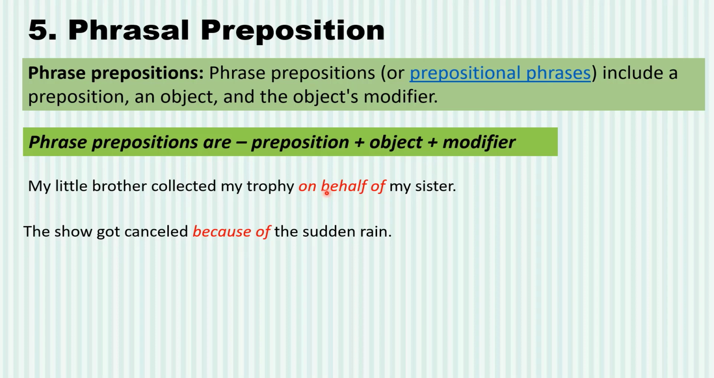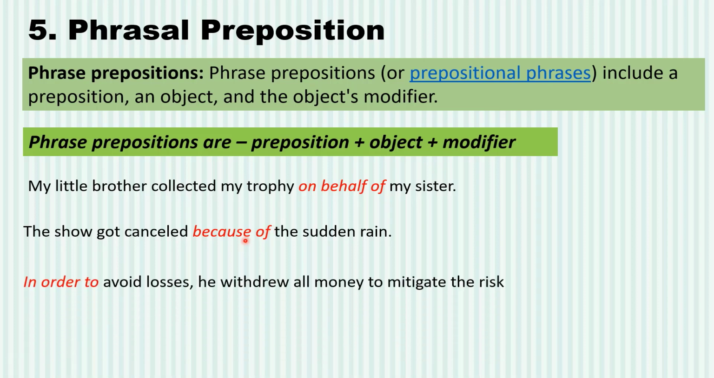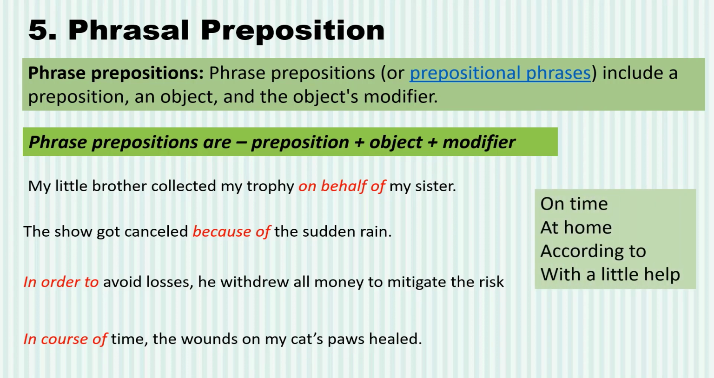The show got cancelled because of the sudden rain. Another example, in order to avoid losses, he withdrew all money to mitigate the risk. In order to is a very common sort of prepositional phrase. Look at another example. In course of time, the wounds on my cat's paw healed. So I'm sure that you have an idea of prepositional phrase. Please don't confuse it with phrasal verb, because that is a different category. It's a prepositional phrase. A phrase is a small group of words where there is no verb and the beginning word is a preposition.